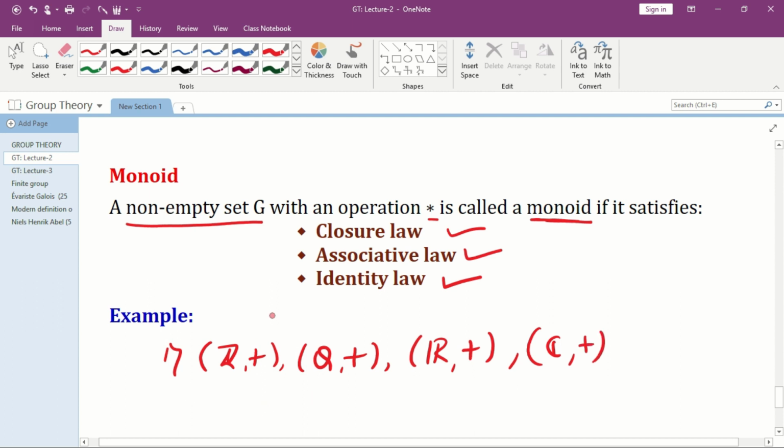Can we give N plus as an example for monoid? The set of all natural numbers satisfies closure law, associative law, but it doesn't contain identity element. Therefore, every group is a monoid, but every monoid need not be a group. Therefore, for semi-groups and monoids, we can give examples what we have given in groups.